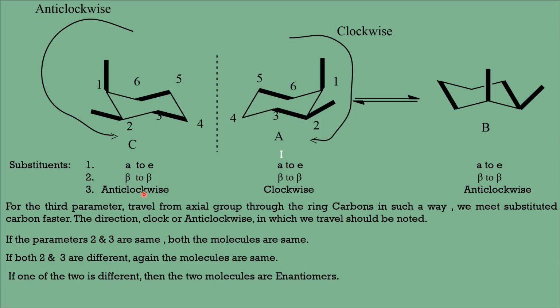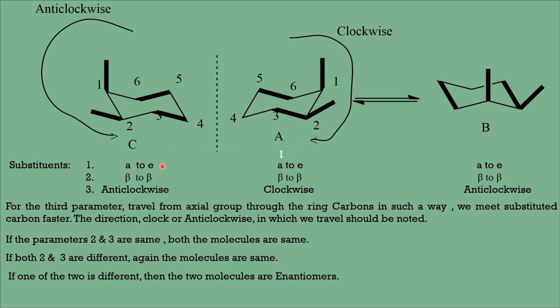If both the parameters of the 2 conformers are same, beta beta beta beta, anticlockwise anticlockwise, like that, if both parameters 2 and 3 are same for both the conformers, then both the conformations are same. Instead, if one of the 2 parameters is different, then the 2 conformations are the enantiomers, the DL pairs.